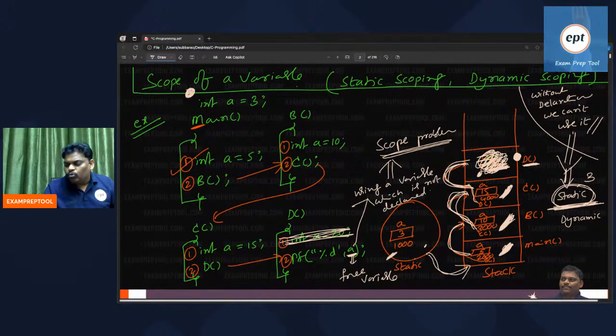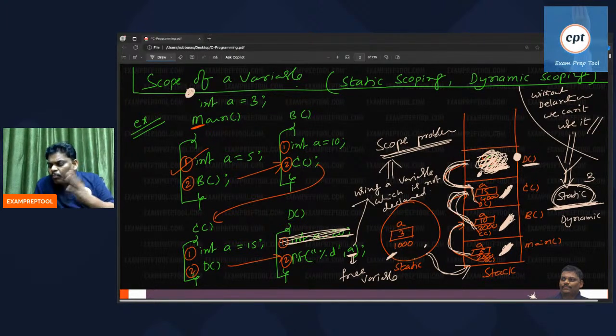Can anyone guess now? Static scoping, dynamic scoping. Which one is easy to implement? In the case of dynamic scoping, so many pops, so many pushes. In the worst case, assume the stack contains 1 lakh entries: 1 lakh pop operations, and 1 lakh push operations again. Unnecessarily, it will waste time. Unnecessary.